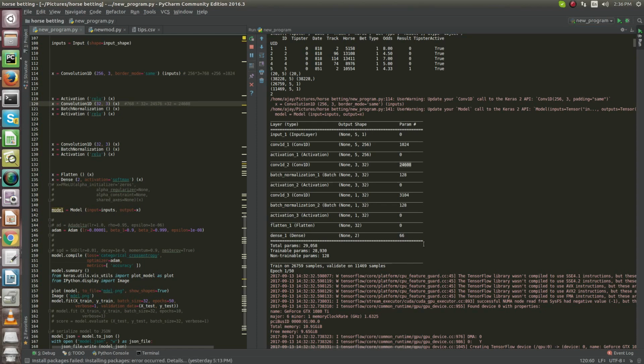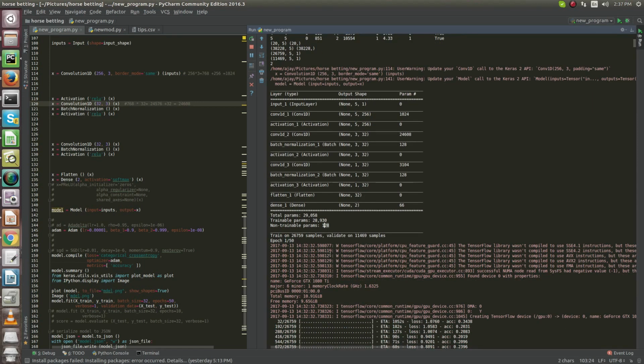And finally the process goes on and you will get a total number of trainable parameters of 29,058, and non-trainable parameters of 128. So I hope you understand how the convolutional layer architecture passes trainable parameters from layer to layer subsequently.